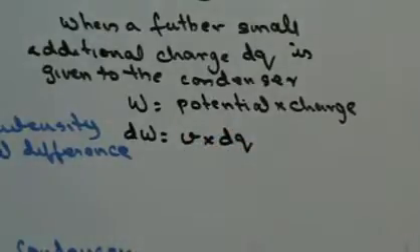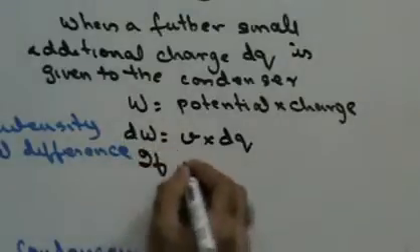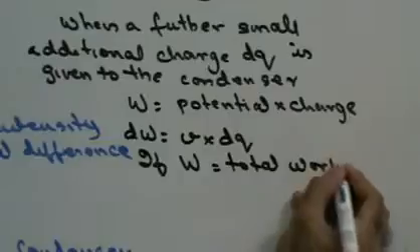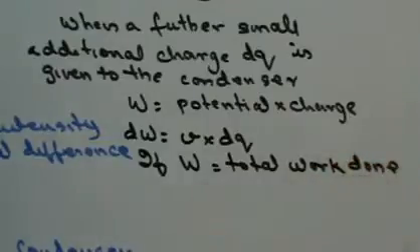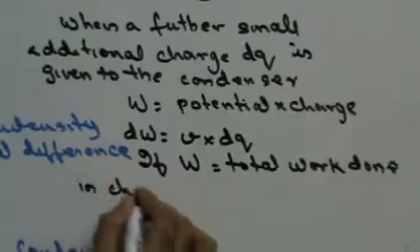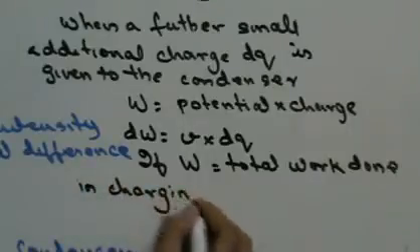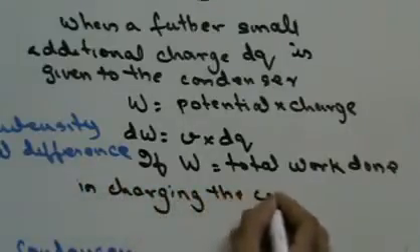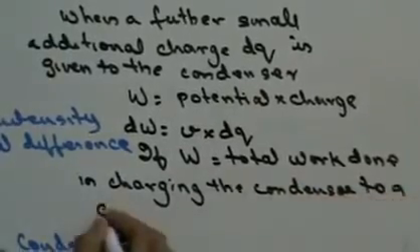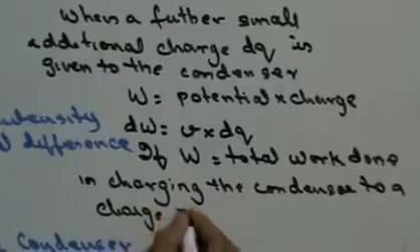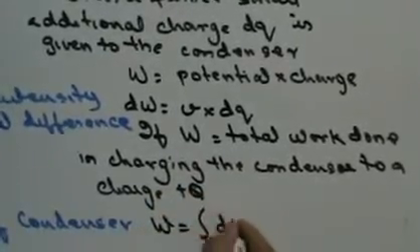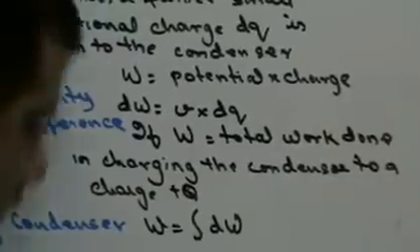Now let's assume W is the total work done in charging the condenser to a charge Q, then I can say W is going to be integral of dW, right?